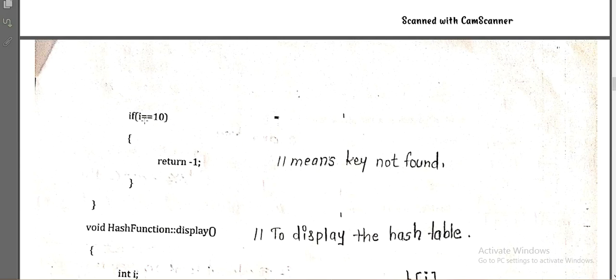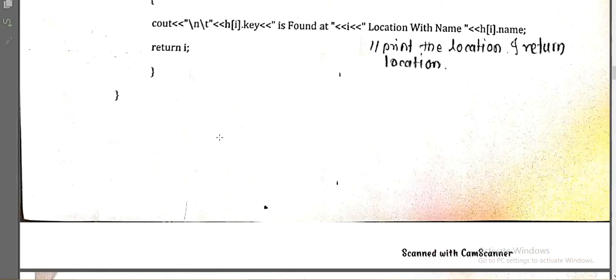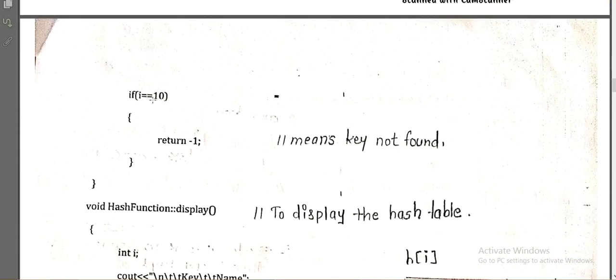Otherwise, if from 0 to 9 you are not getting any key over there, then what is the next thing? You are reaching the 10th location. If your i becomes 10, it means there is no further location available, because from 0 to 9 we have searched, the key is not found anywhere. So we have to return -1, meaning the key is not found, no such key is present in the table.